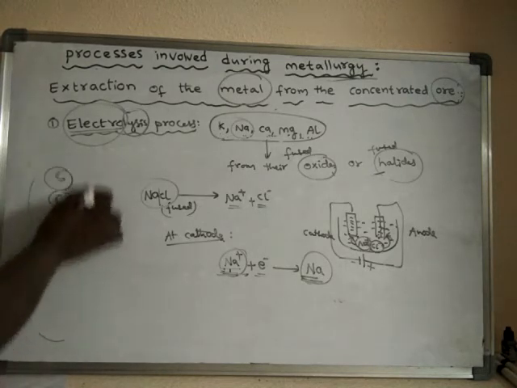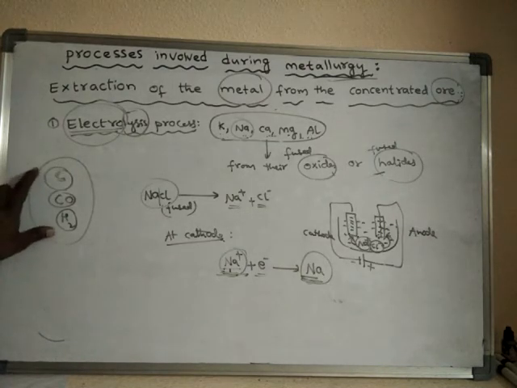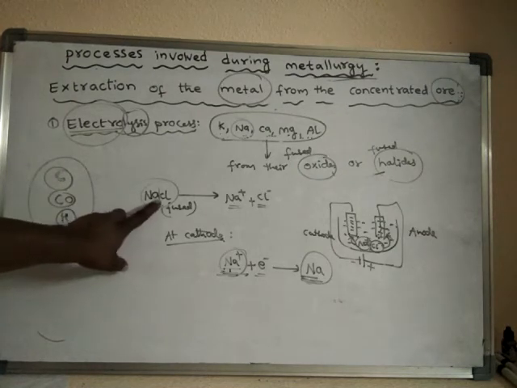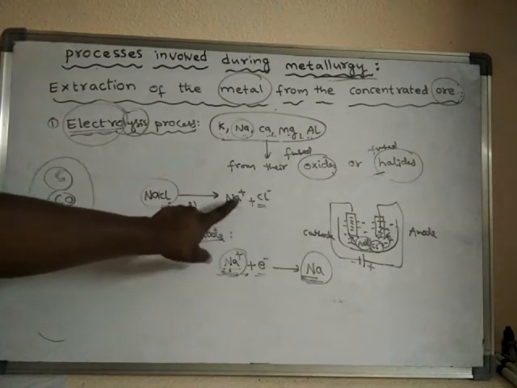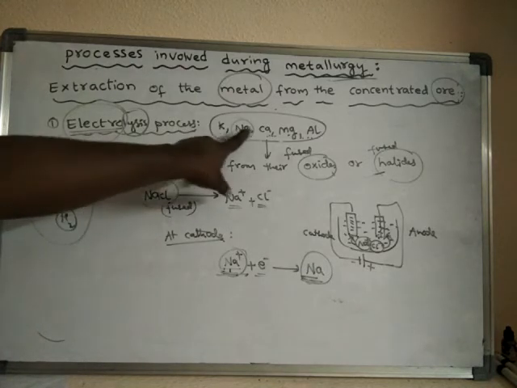Hence these are the conventional reducing agents, which cannot be used to obtain the metal from the ores of these metals.